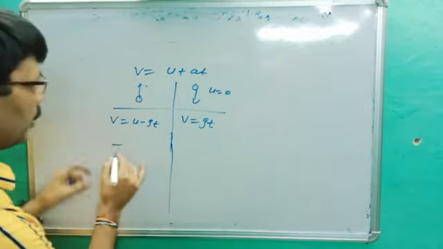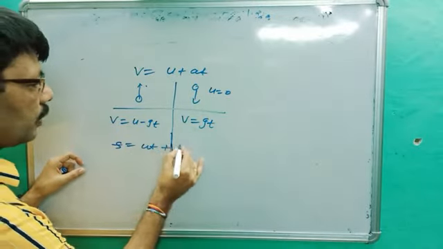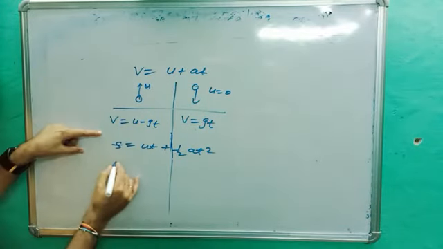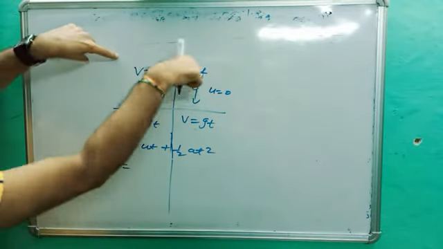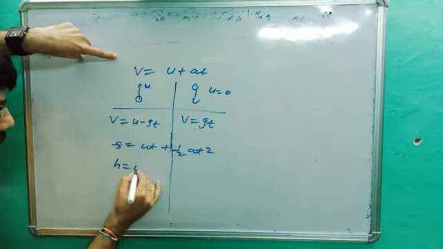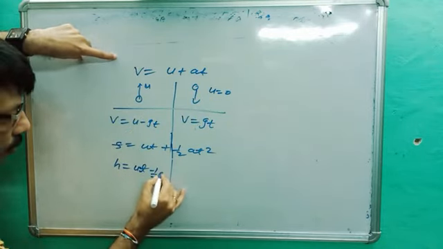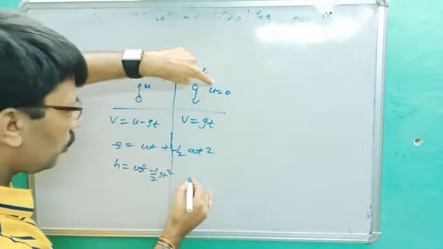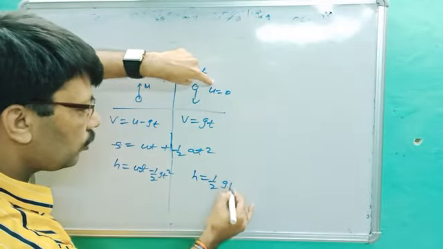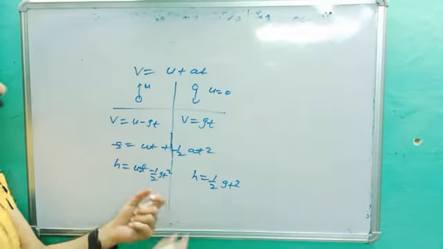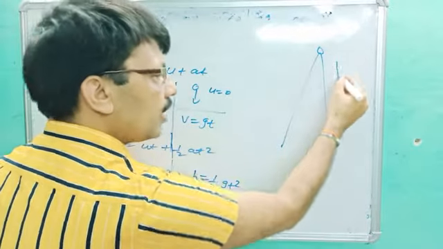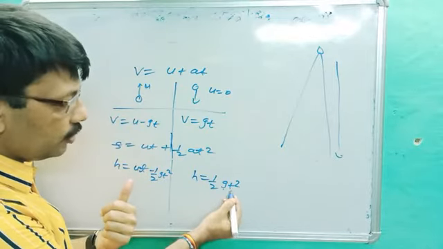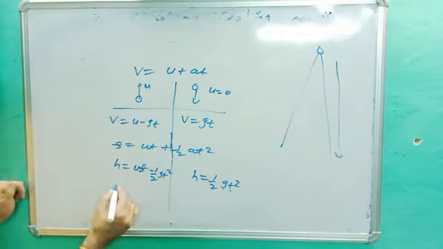Second formula. What is the second one? S is equal to ut plus 1 upon 2 at square. Body is thrown with U velocity, keep in mind. So H is equal to, for when body is moving up and when body is coming down. When body is moving up, it will become ut minus 1 upon 2 gt square. See there, minus g. Okay. When body is coming down, no doubt U is equal to 0. So H is equal to 1 upon 2 gt square. Very important. If any body is dropped from some height, how much time will it take to hit the earth? So if height is given, g 9.8 or 10, you can get the time for this. Okay. Similarly, this is the second.